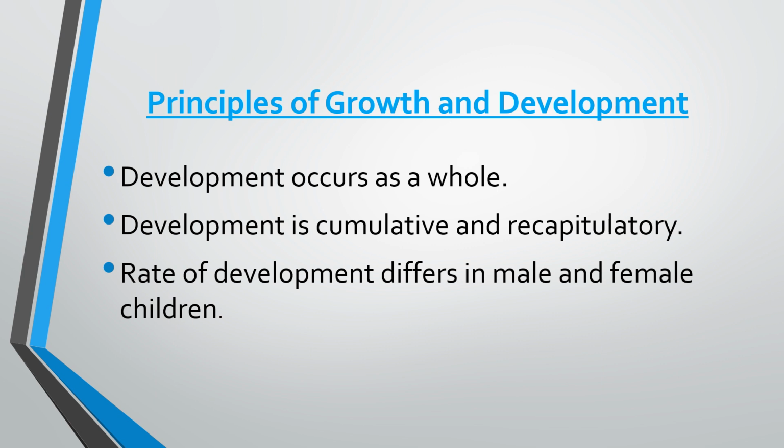The next principle is development occurs as a whole. It means this is one of the most important characteristic of growth and development. An individual grows and develops as a whole. His physical, intellectual, emotional, social, and other types of development are interrelated and interdependent. तो एक इंडिविजुअल जो है वो इकट्ठा एज अ होल जो है वो डेवलप करता है. फिजिकली, इमोशनली, मेंटली, सोशली, all development occurs as a whole.